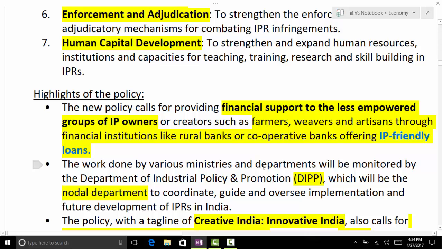So financial support will be given to the less empowered group of IP owners, for example farmers, weavers, artisans. Financial institutions like rural banks and cooperative banks will offer IP friendly loans. And the weaker sections will be given special focus. So we have a more inclusive IPR policy now.